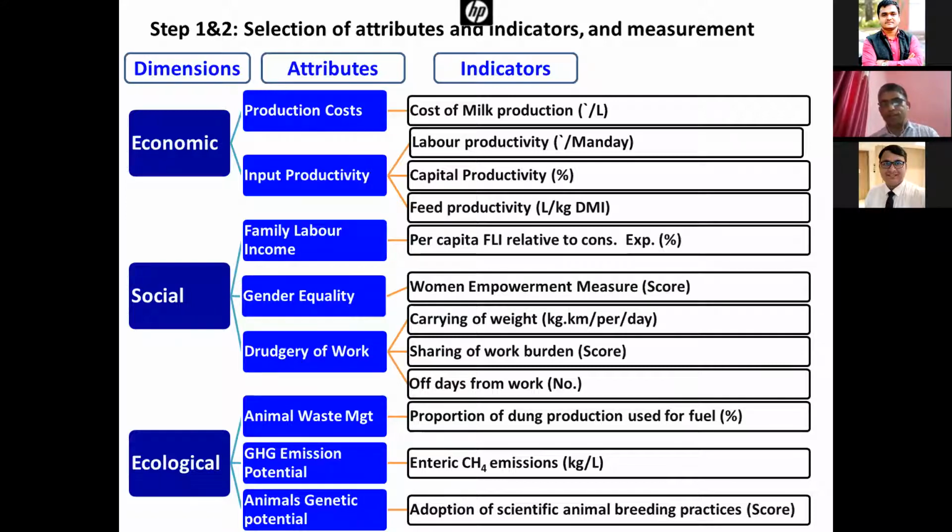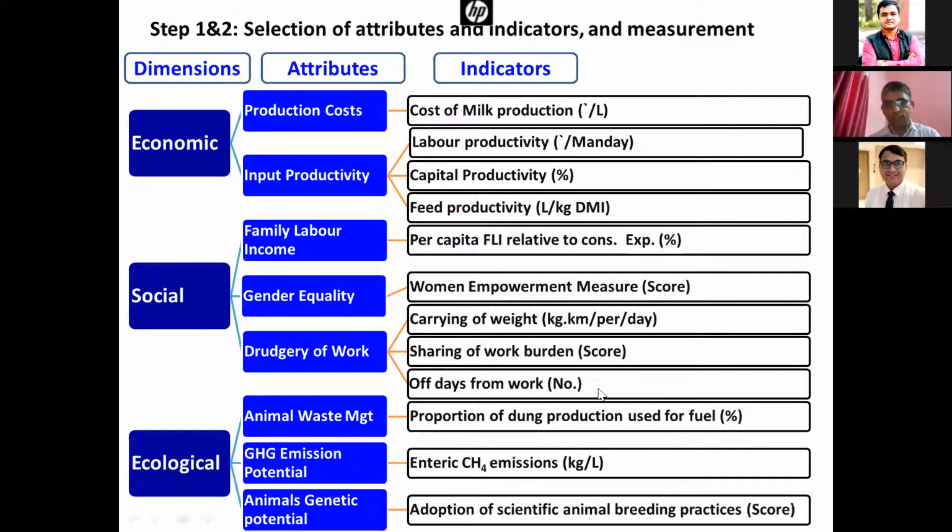Whether a livestock rearer is individually involved in the activities, or the whole family, or a number of persons. Actually, the higher the number of persons, the more sustainable it will be, because we won't have the burden on a single person.